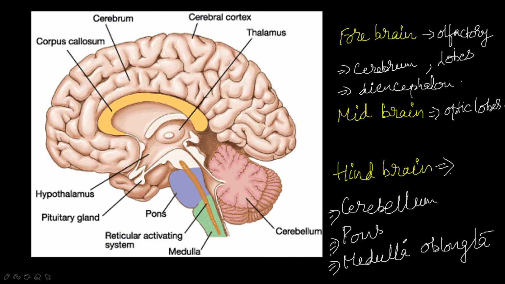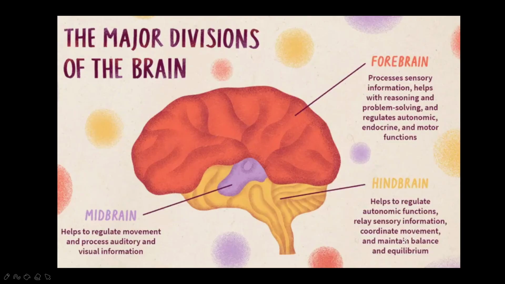So this is about the brain. So the major divisions of the brain, which in brief you can listen one more. Forebrain, midbrain and hindbrain. Forebrain is which processes the sensory information, helps with reasoning and problem solving, and regulates the automatic endocrine and motor functions.